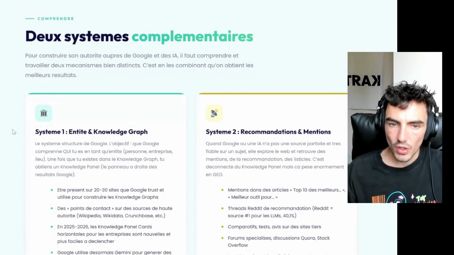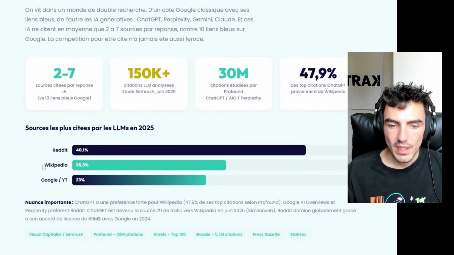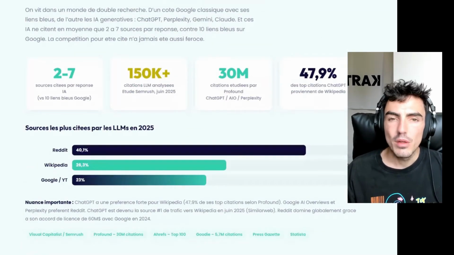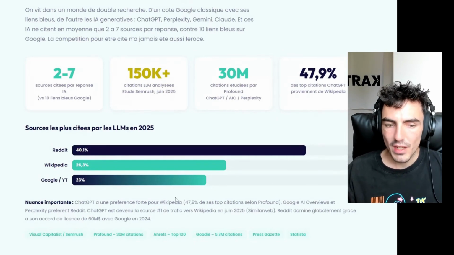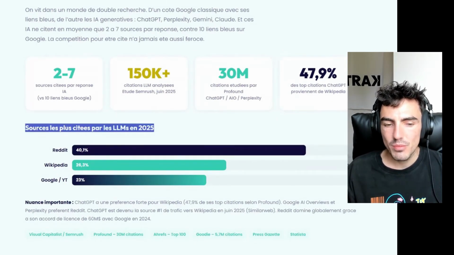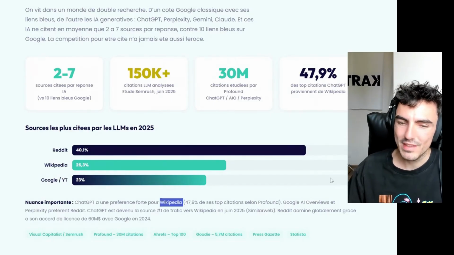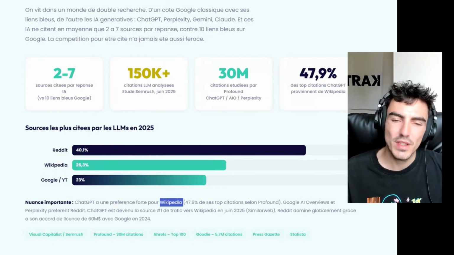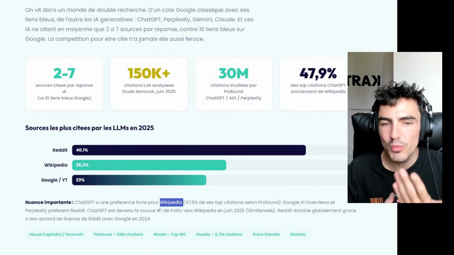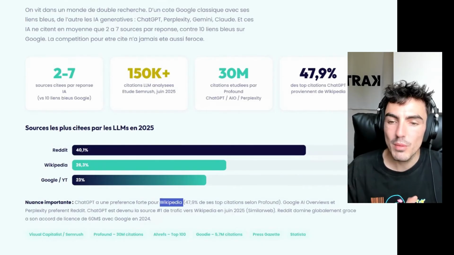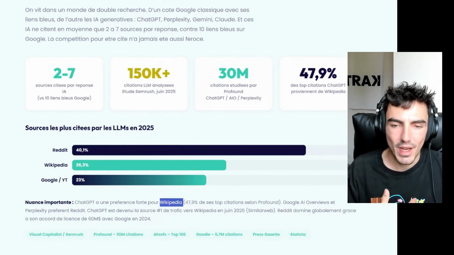Basically, in AI and SEO, ChatGPT's recommendations in terms of sources use several things. I'm going to show you several things. So here, there's an article. I can't remember who told us this. In this case, maybe it was Visual Capitalist or someone else who told us that Visual Capitalist is the second source. There's another one, a deep study, which tells us that Wikipedia is the primary source with almost 50% of citations, depending on the studies you look at, the prompts you use, etc. So the importance of having a Wikipedia page is quite significant.